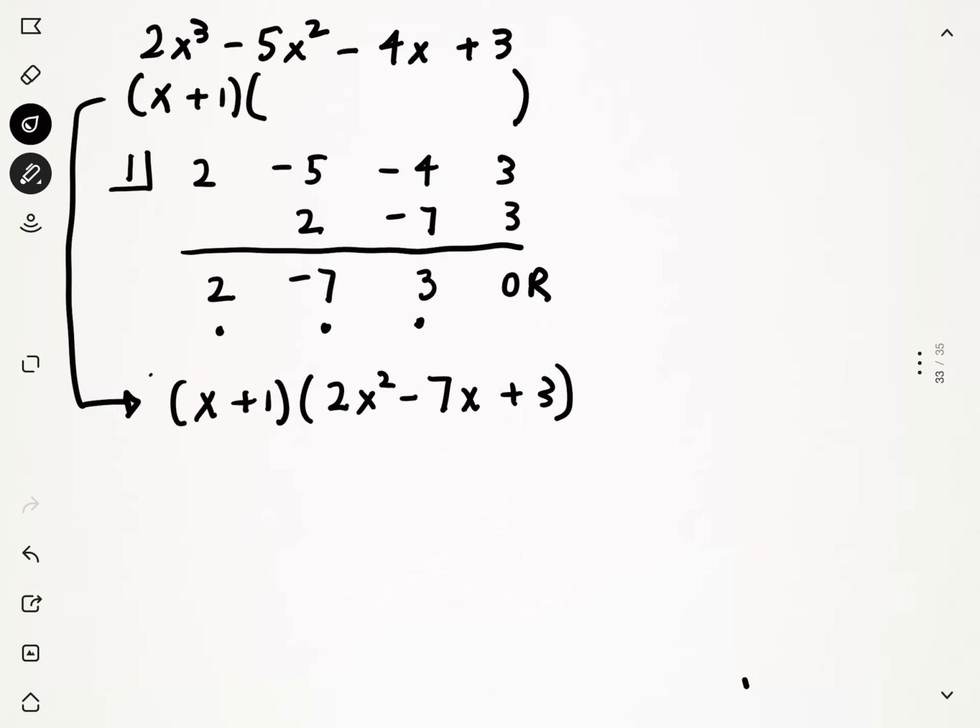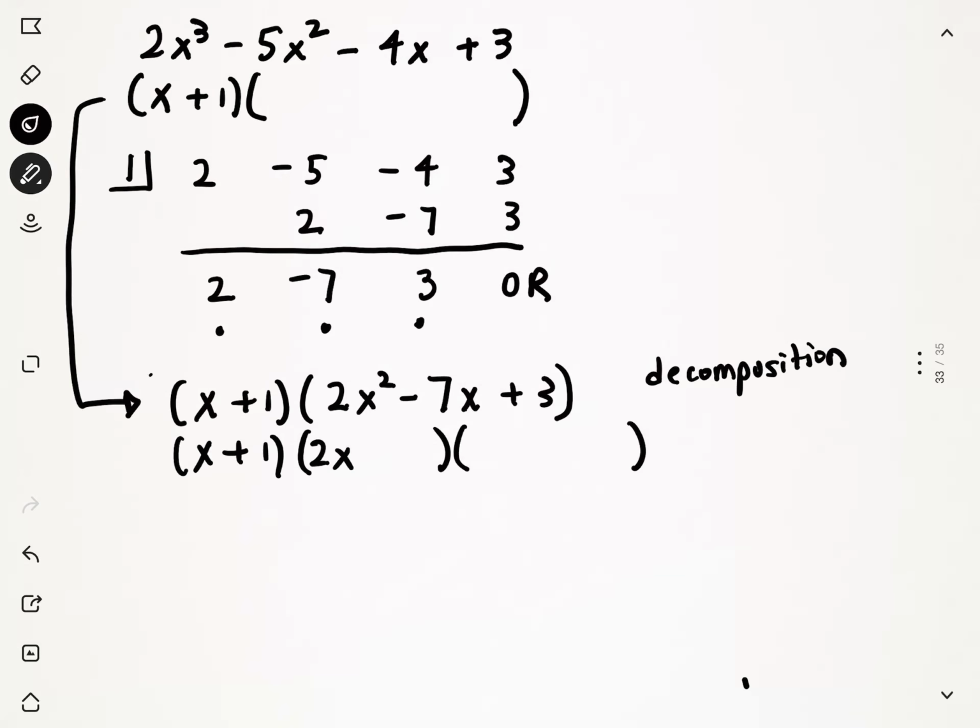Now, to factor the quadratic that's left there, there's a number in front of the squared term. This is going to require decomposition. I'm not going to go through the process with you because you've learned that. You've done many decomposition questions. You can try that on your own as practice. Or if you can factor it using any shortcuts, go right ahead. But you definitely don't need to use possible roots, remainder theorem, synthetic division when you get down to an x to the 2.